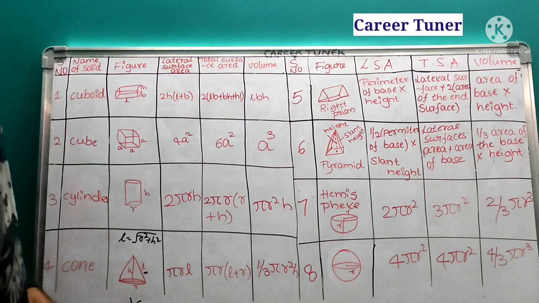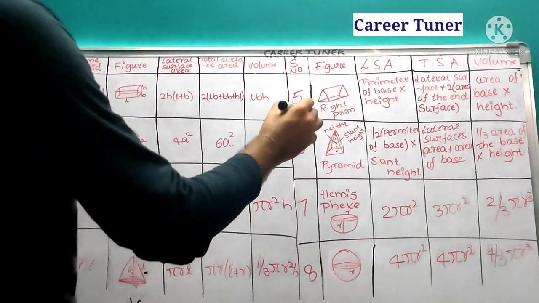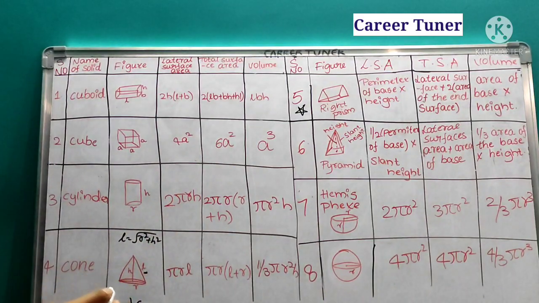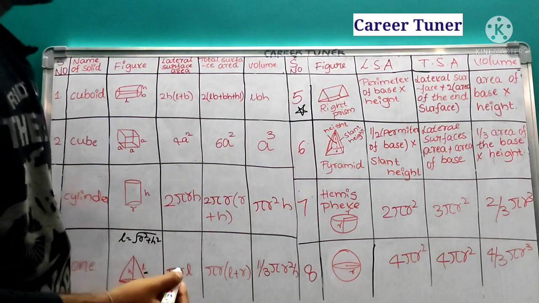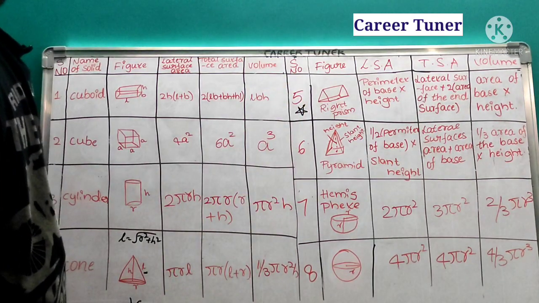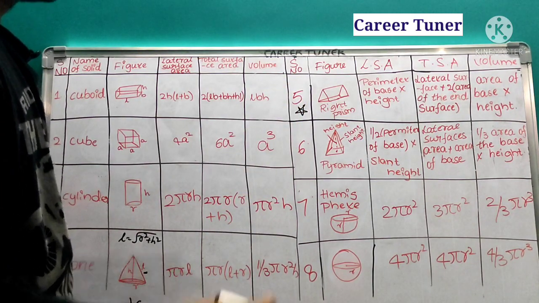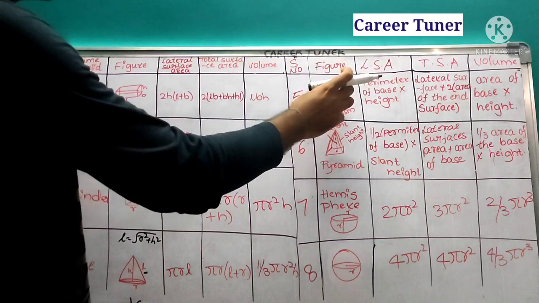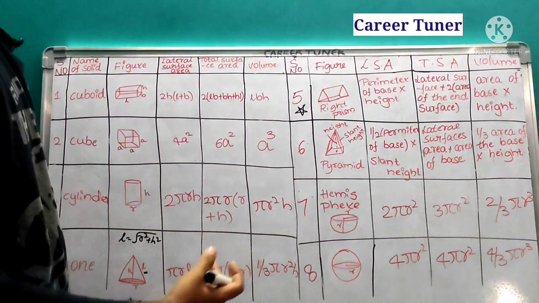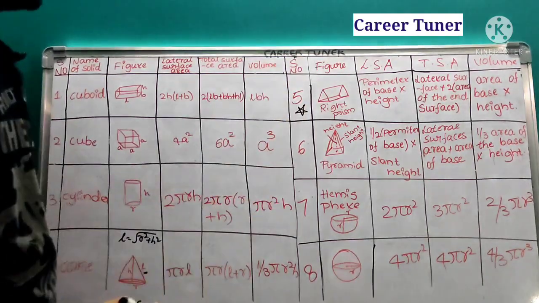Right. Next, right prism. Right prism you can leave it because only a few problems will be asked on it. So for a right prism, lateral surface area is perimeter of the base into its height, and next total surface area is equal to lateral surface area and 2 ends. Here you have one end, here you have one end. If you add both ends, then it becomes total surface area, and volume is given by area of the base followed by its height.